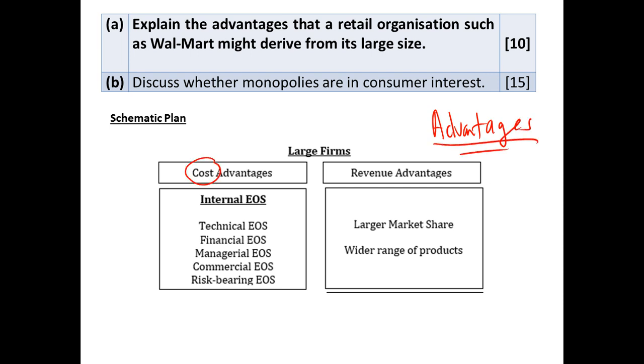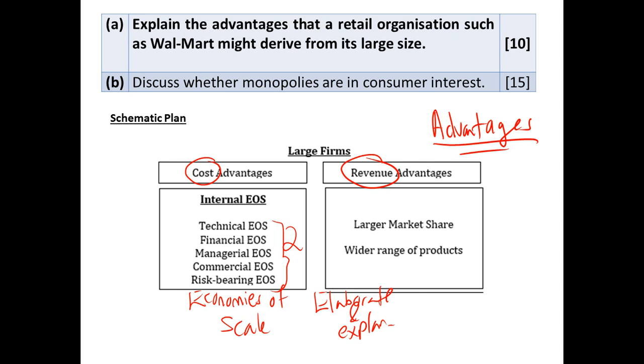You know advantages of a large firm: there are cost advantages and there are revenue advantages. When we talk about cost advantages, we are talking about your economies of scale. So you know that you will need to talk about this. You need to define what economies of scale is, and out of the following, you choose two to elaborate and explain. That's for cost advantages.